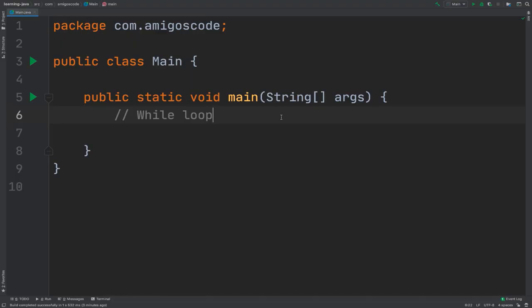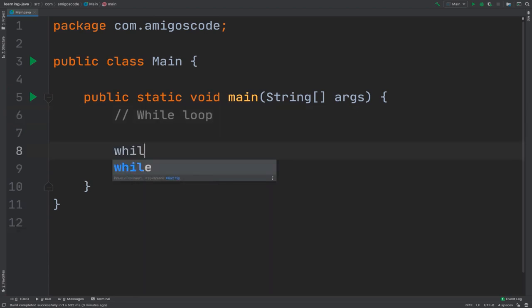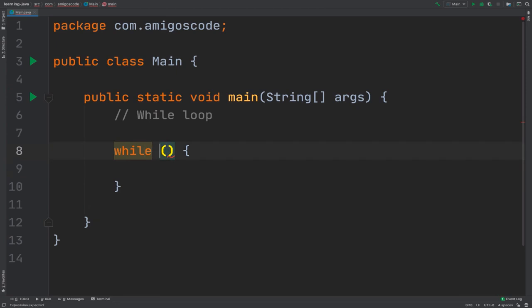Let's learn about the while loop. The while loop allows us to loop while a Boolean expression evaluates to true. The syntax is as follows: while, and then parentheses, and right here is the actual Boolean expression. If I say false, you see that IntelliJ is telling me that this is an unreachable statement, because if this is false, this won't be executed.